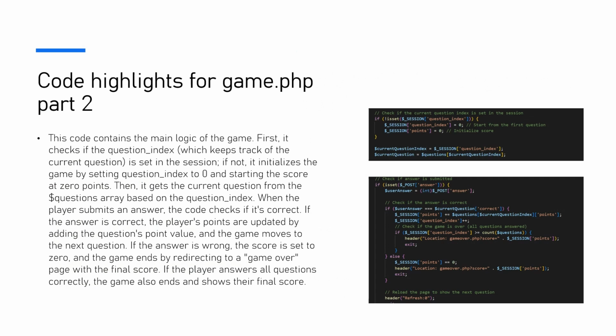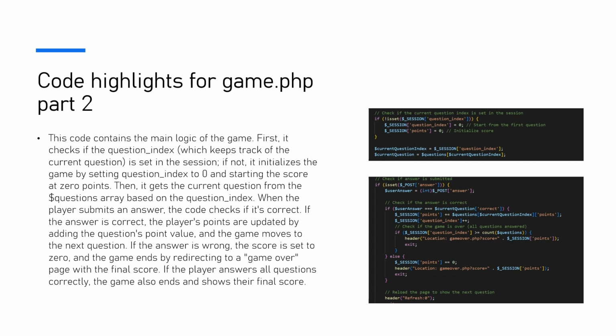Code highlights for game PHP Part 2. This code contains the main logic of the game. First, it checks if the question index, which keeps track of the current question, is set in the session. If not, it initializes the game by setting the question index to 0 and starting the score at 0 points. Then it gets the current question from the questions array based on the question index.